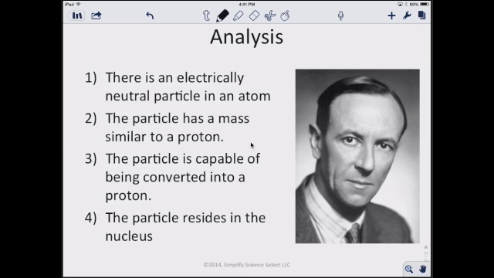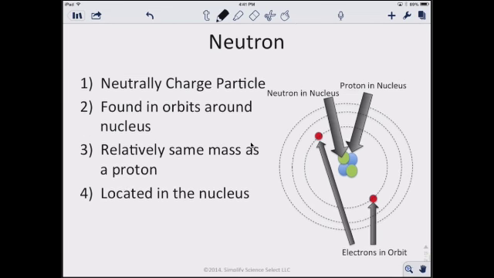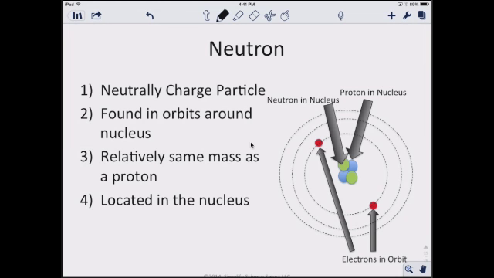And so we're left with the model of the atom that we mostly use in this class. We'll critique it a little bit more, but for right now, we have the neutron, that neutrally charged particle found in orbits around the nucleus. No, it's not around the nucleus, it's in the nucleus.